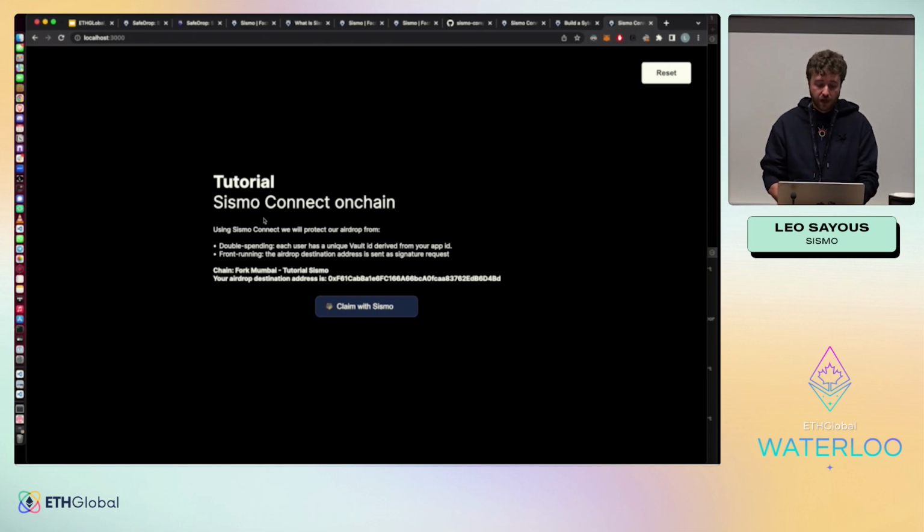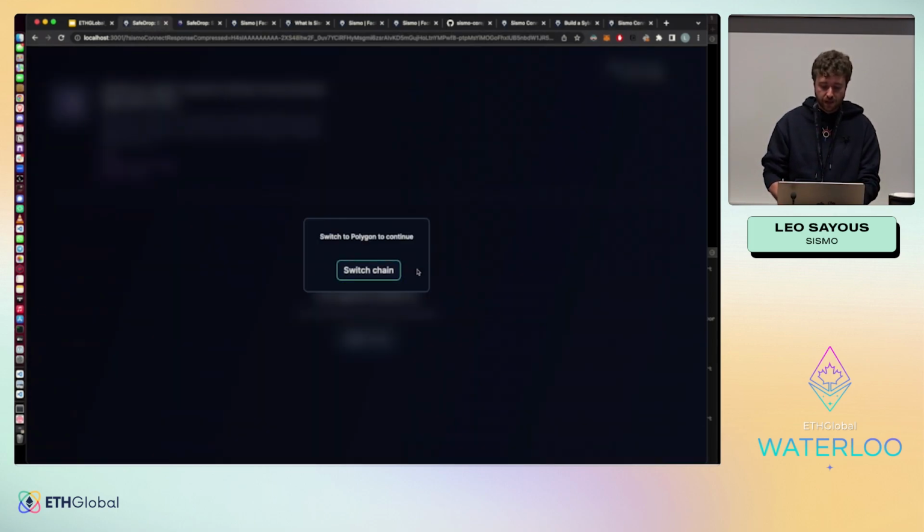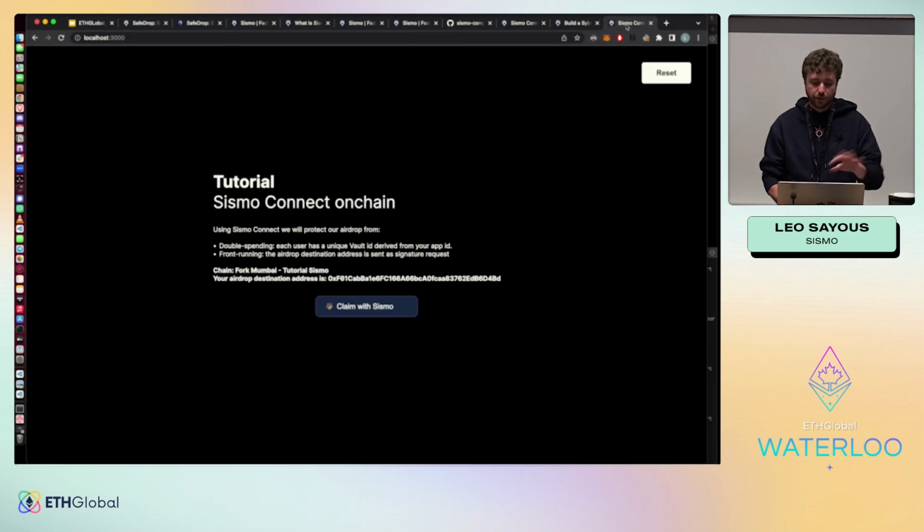It's the main page. It's a bit different from the safe drop, the chains are different. It's a very easy template to start with. You have only the Sismo Connect button inside it, which is here. And we are going to create this request that allows us to get the data we want for the safe drop.